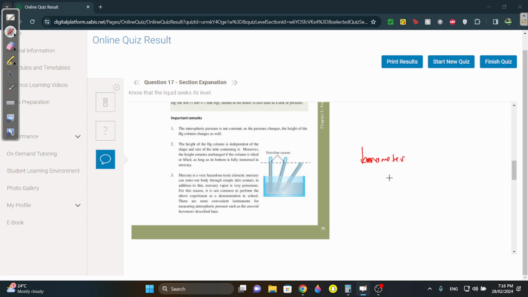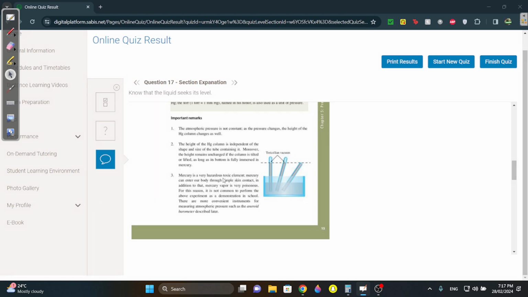بس المهم, this barometer uses mercury. Okay, if the height of the liquid changes, that means the pressure is being changed. Okay, the height of the mercury column is independent of the shape and size of the tube that's containing it. Okay, it remains unchanged if the column is tilted or lifted as long as it is fully immersed in mercury. What are they trying to say? If this is, let's say, 2 millimeters, tilt it, it's still gonna be 2 millimeters. Tilt it more, it's still gonna be 2 millimeters. Okay, it's gonna go up to the perpendicular distance from your container. Always perpendicular. Okay, so no matter how you change it, the height will still remain unchanged.